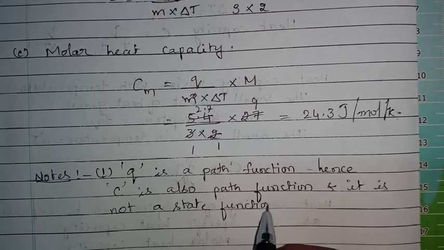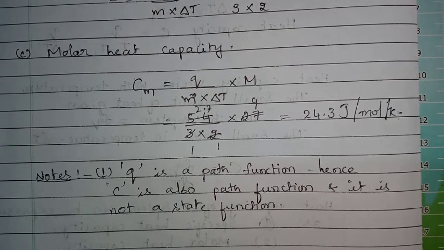That is, the amount of heat supplied to the system is a path function, meaning in whatever way you are going to raise the temperature of the system, it depends. So Q is a path function, so heat capacity is also a path function, and it is not a state function.